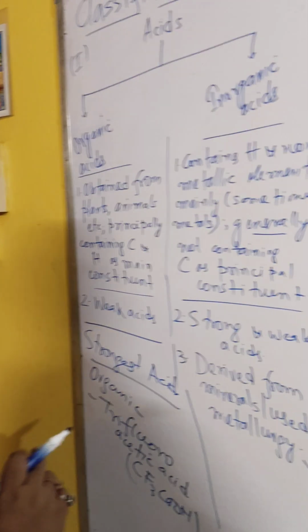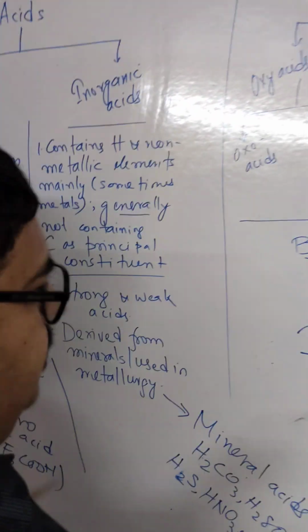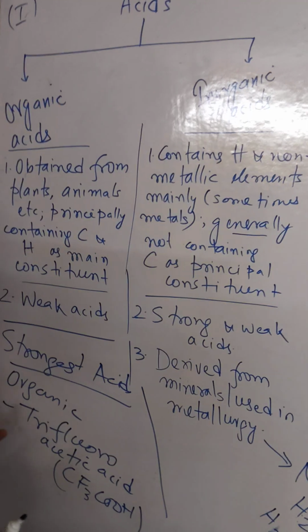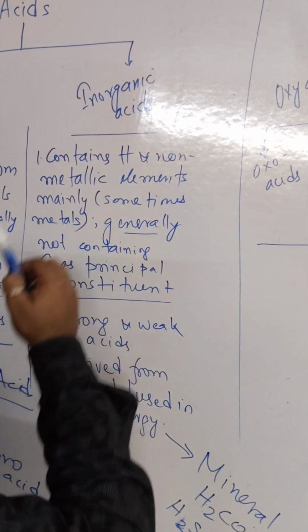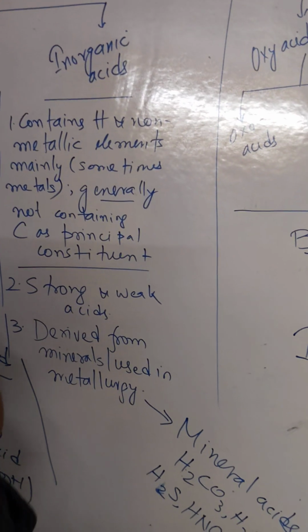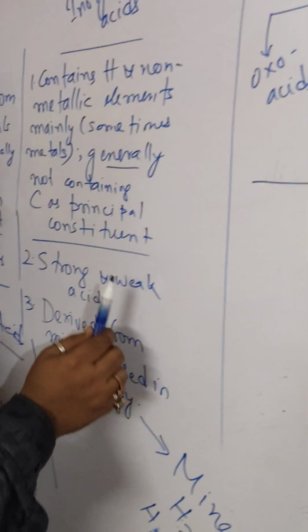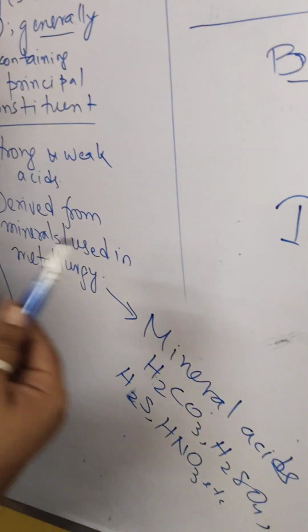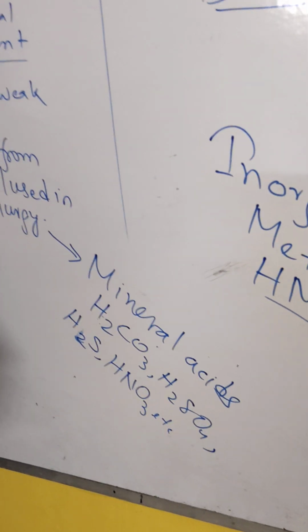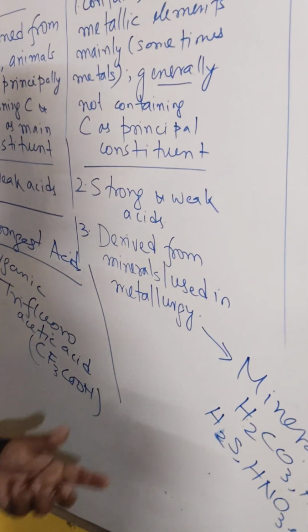Again I am speaking in gist. Organic acids are those acids obtained from plants and animals, principally containing carbon and hydrogen. Other elements may be present. They are generally weak acids with some exceptions. On the other hand, inorganic acids are the acids containing hydrogen and non-metallic elements mainly, sometimes they contain metals, and generally they don't contain carbon as the principal one, exception carbonic acid. These acids may be strong or weak. For example, carbonic acid is weak, hydrocyanic acid HCN is weak, on the other side sulfuric acid is strong, and some of them are derived from minerals or are used in metallurgy. We call them mineral acids.